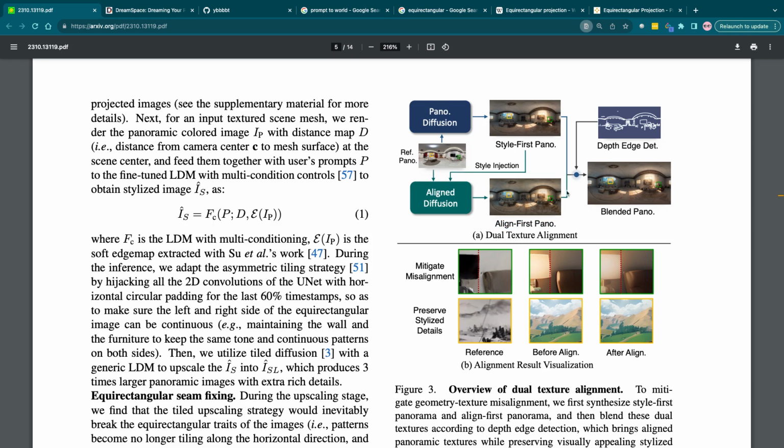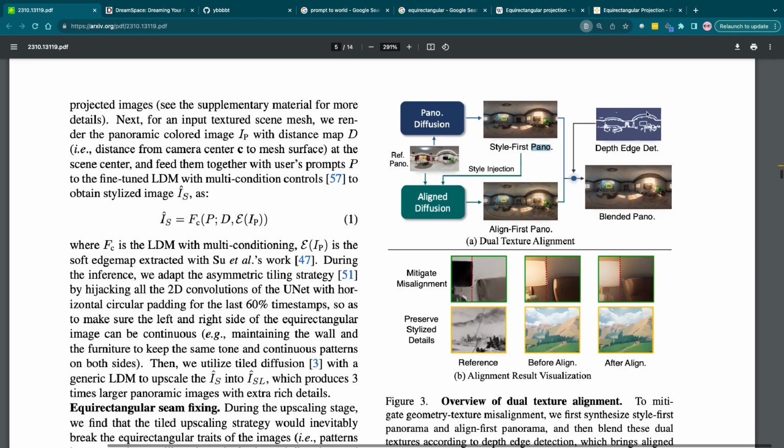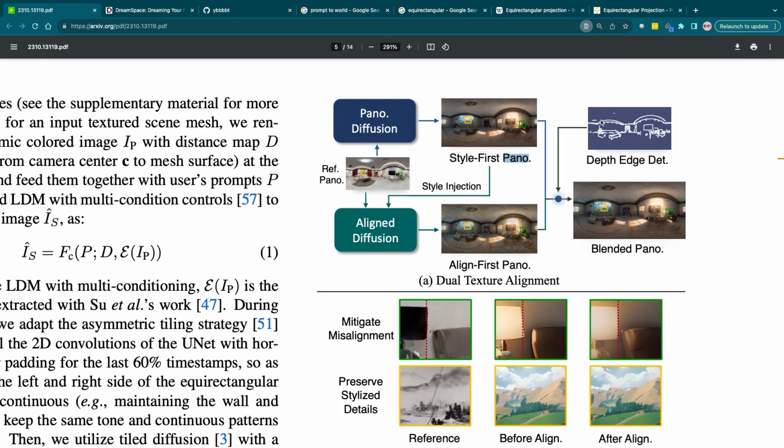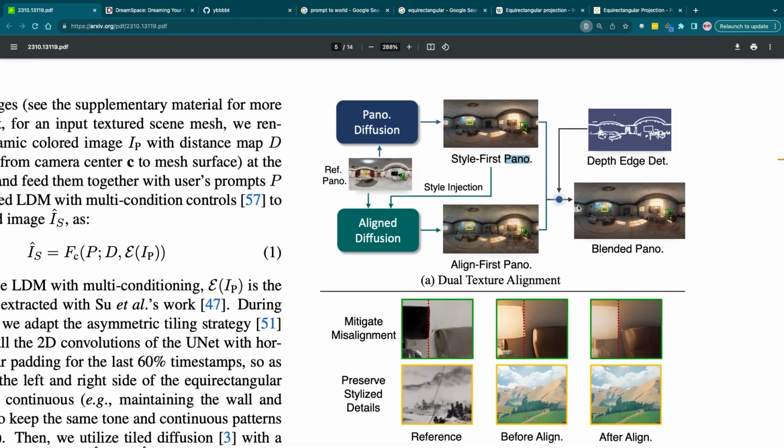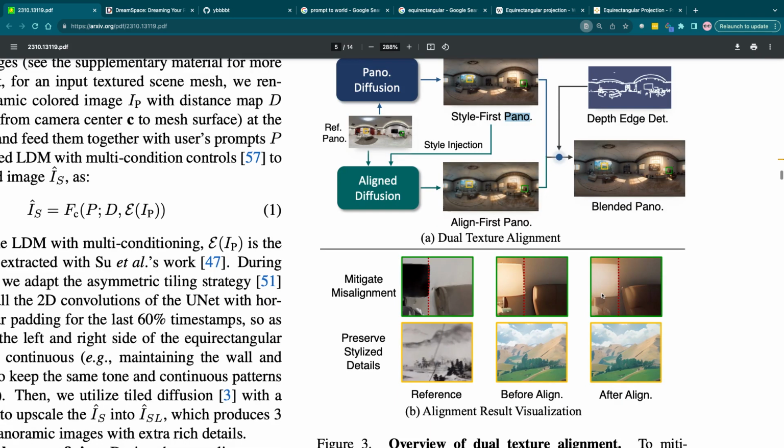And then this goes into the blended panorama with the style first panorama. And then a depth map and edge detection is also utilized to analyze the depths of the image, which literally means, as it sounds, the depth or the edges. And then we get an image that incorporates all of these activities.